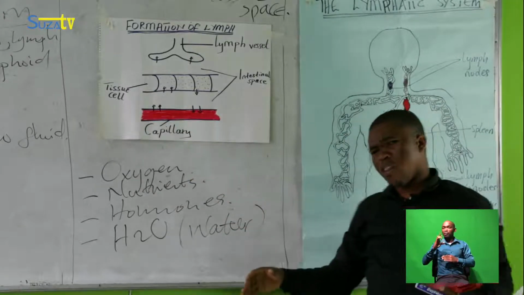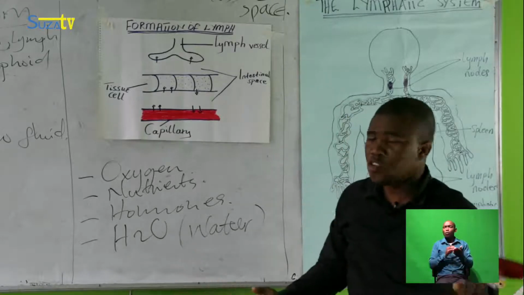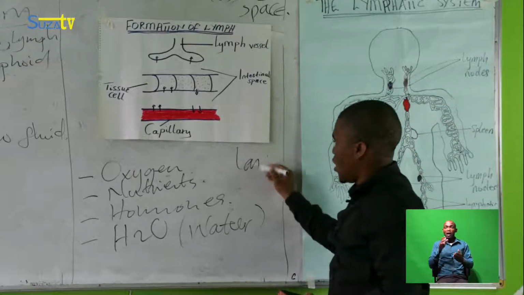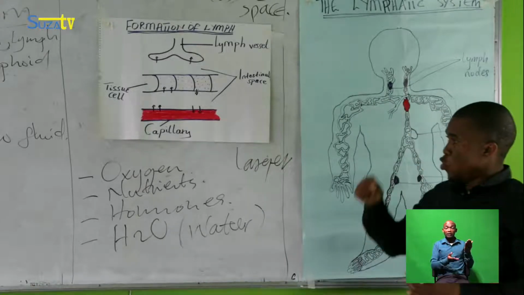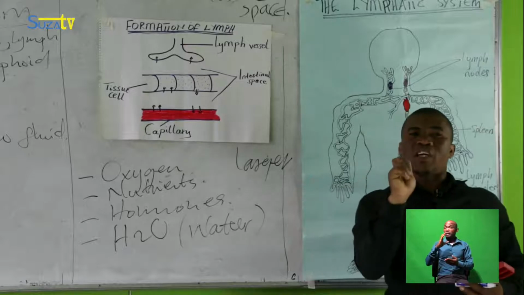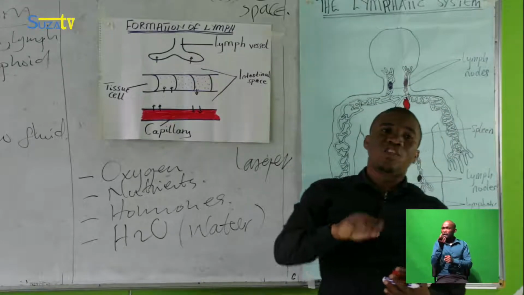Why? Can you tell us why? Ali, can you try? Good. Because they are larger in size. This capillary possesses tiny pores. That's why we say it is permeable.